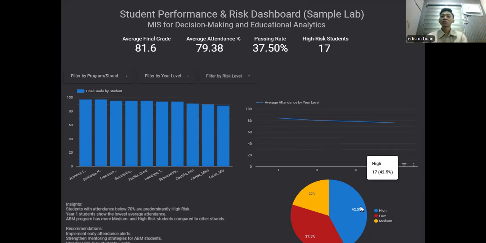For our conclusion, this dashboard is a living document of student success, and I encourage all stakeholders and administrators to utilize these filters and insights to make informed, impactful decisions and make recommendations regarding this.